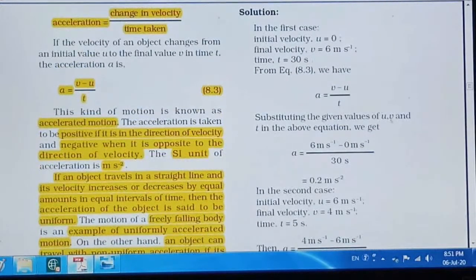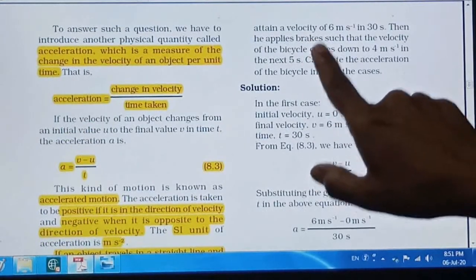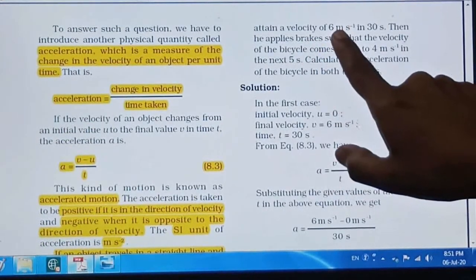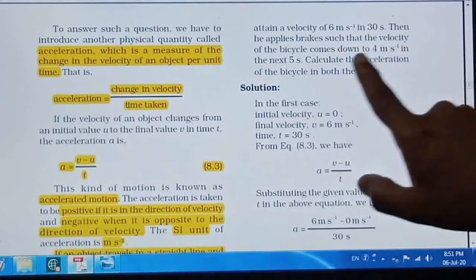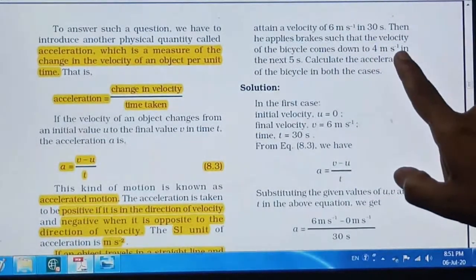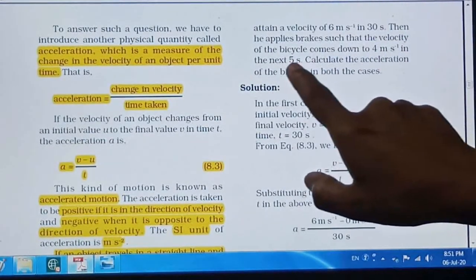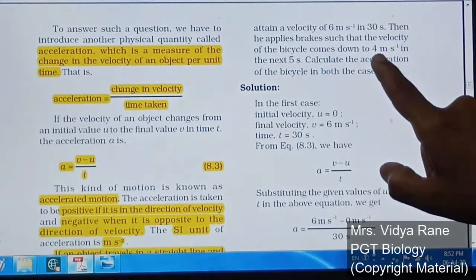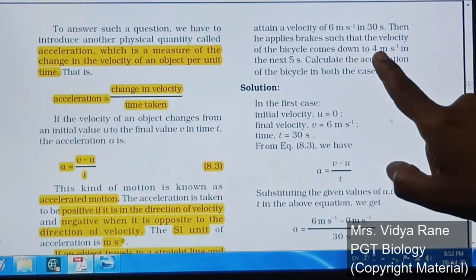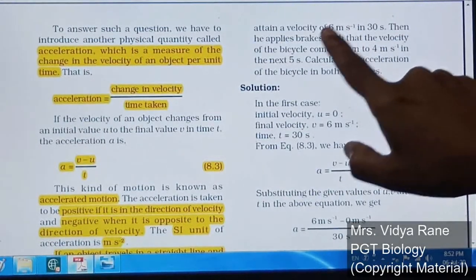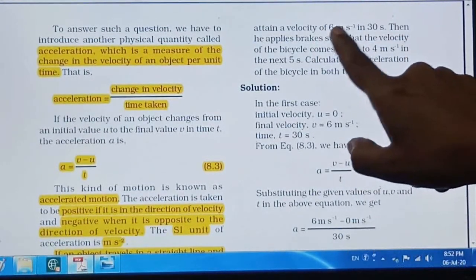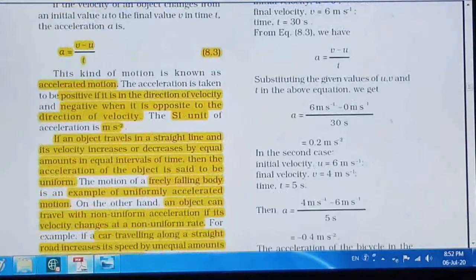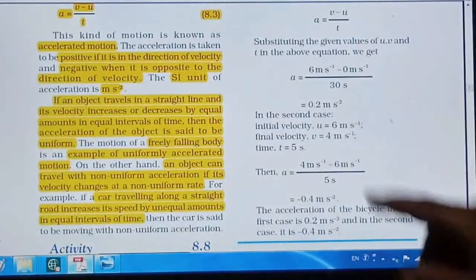See, in the example, the brakes are applied. Because of that, the earlier 6 meter per second velocity comes down to 4 meter per second in the next 5 seconds. Time is given as 5 seconds. The final velocity is 4 meter per second, and the earlier velocity before applying the brakes was 6 meter per second. So these are all the values.